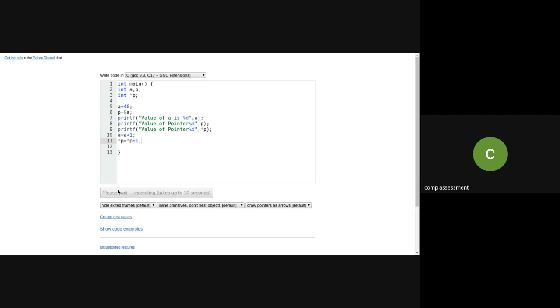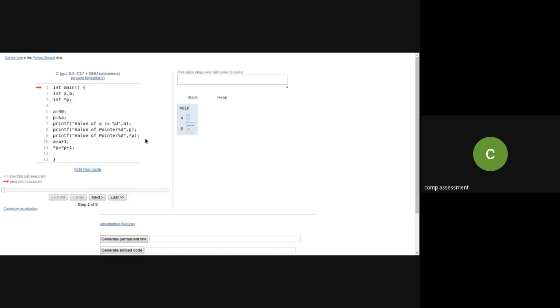And now visualize the code. Whenever I access pointer P plus 1, it will be the same as A plus 1, incrementing the value of A. My pointer P variable is pointing to A. I'm just printing the values to make it clear how the P variable is holding the address, and how you are indirectly accessing the element stored at that address. Now just look at A is equal to A plus 1. It means the value of A is incremented.